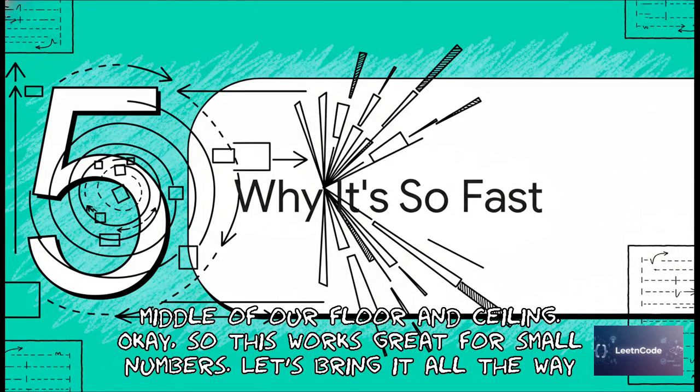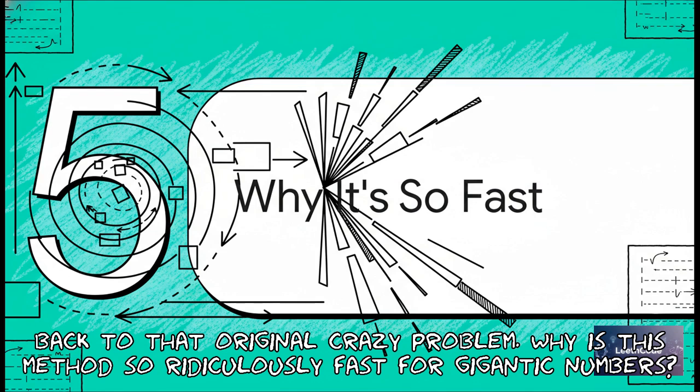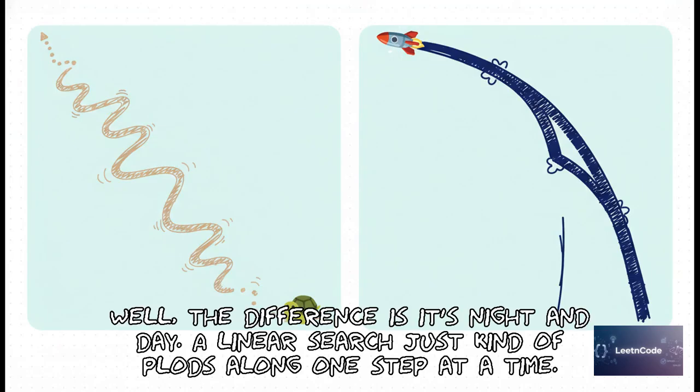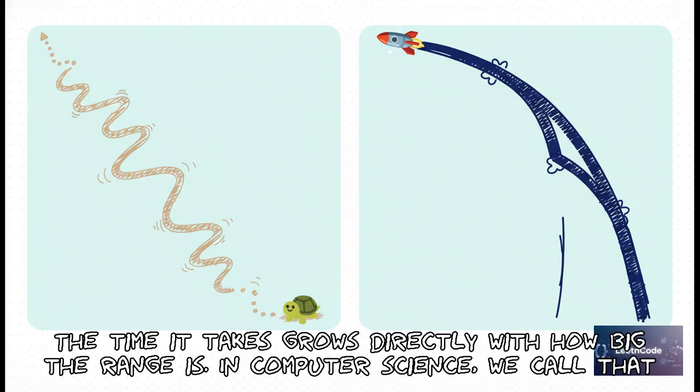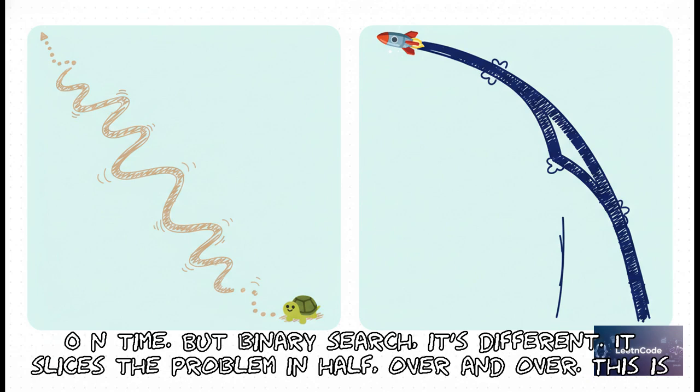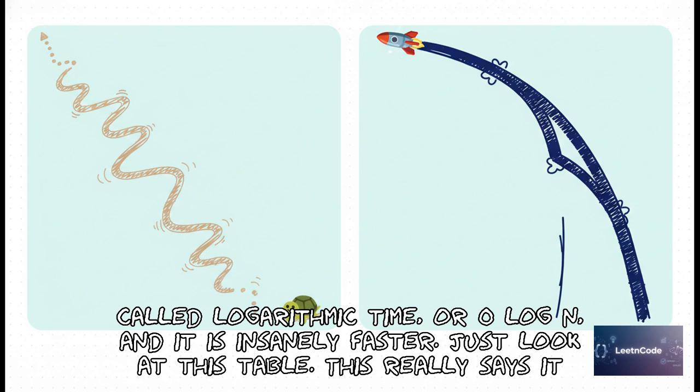Okay, so this works great for small numbers. Let's bring it all the way back to that original crazy problem. Why is this method so ridiculously fast for gigantic numbers? Well, the difference is night and day. A linear search just kind of plods along, one step at a time. The time it takes grows directly with how big the range is. In computer science, we call that O(n) time. But binary search, it's different. It slices the problem in half, over and over. This is called logarithmic time, or O(log n). And it is insanely faster.